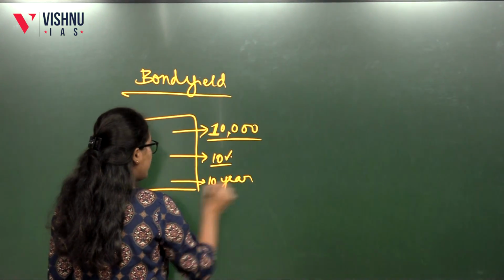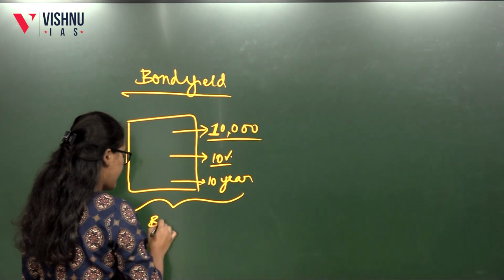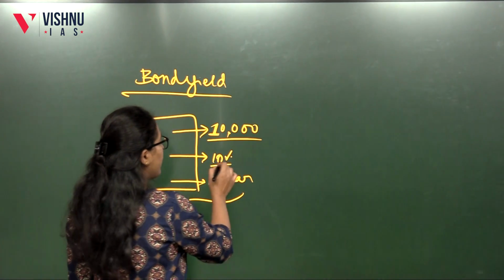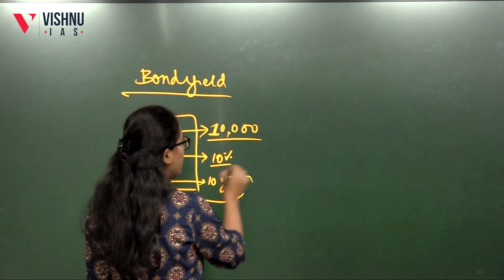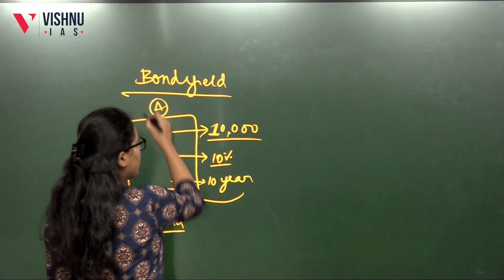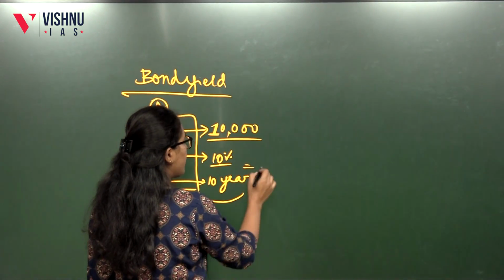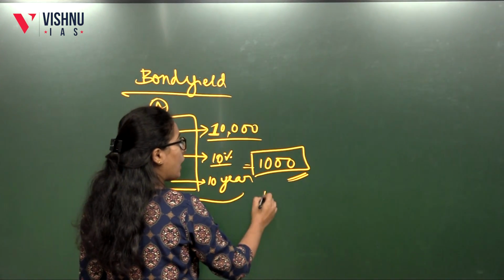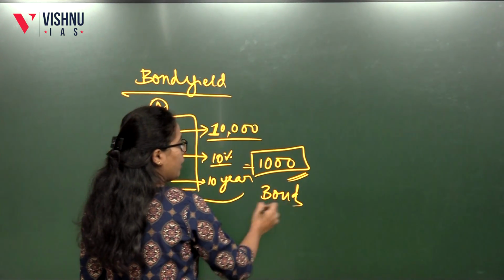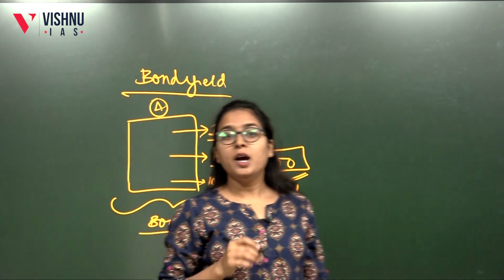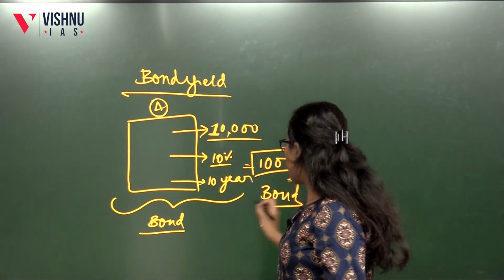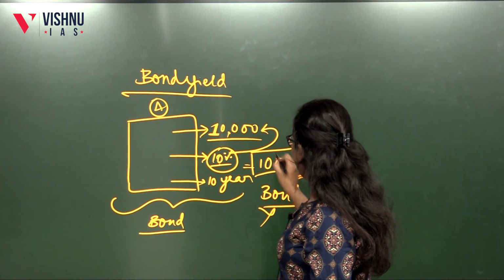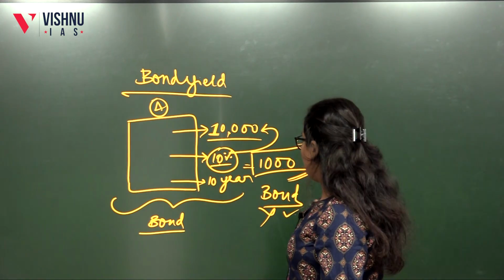So this fulfills all the features of a bond. It can be called a bond. So after 1 year, how much interest will person A get? 10% of 10,000 is 1,000 rupees. So this 1,000 rupees is called bond yield. This 10,000 rupees is the face value. So this interest rate which is converted into money after 1 year is called bond yield.